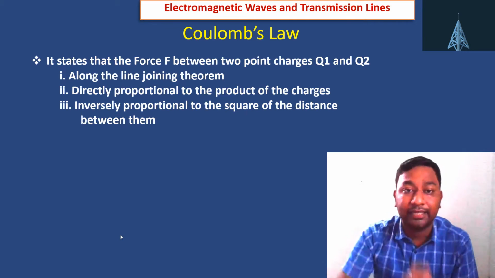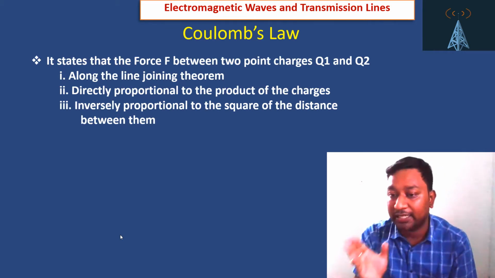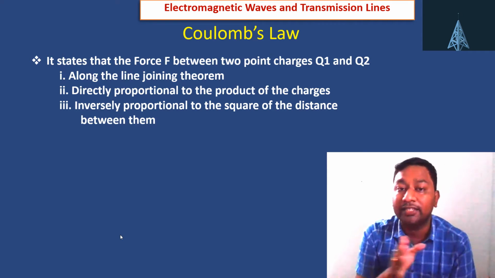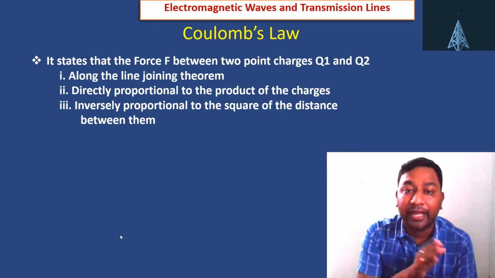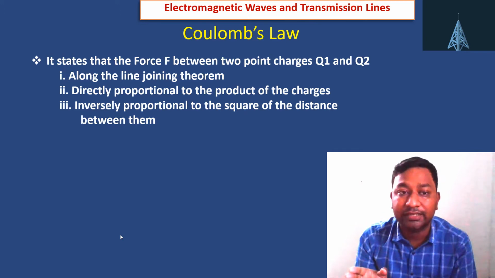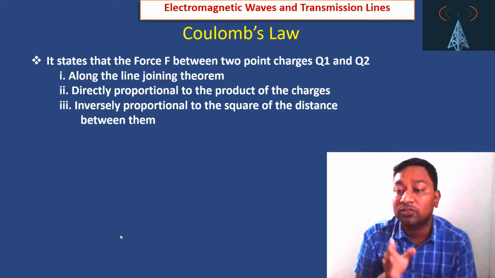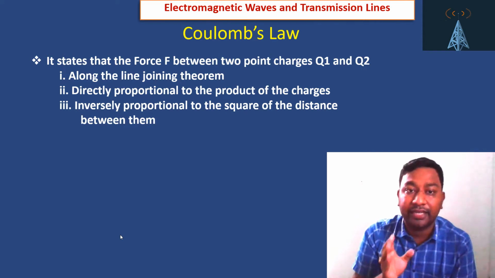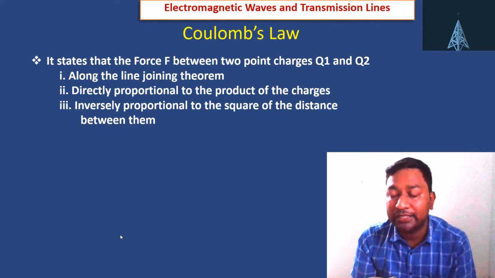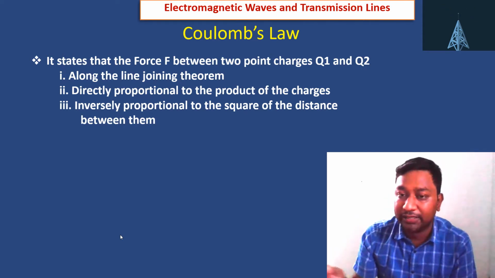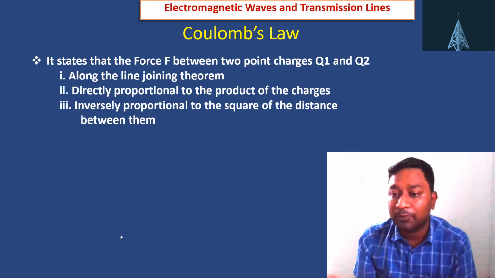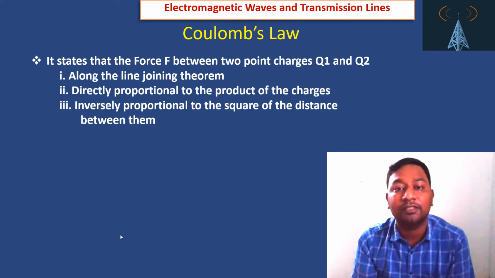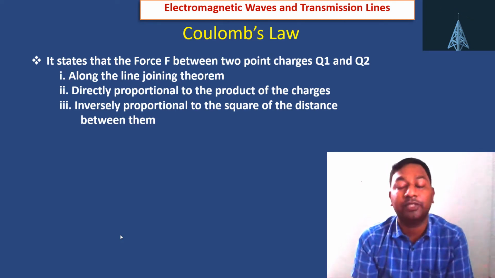It states that the force F between two point charges Q1 and Q2 is along the line joining them, directly proportional to the product of the charges, and inversely proportional to the square of the distance between them.